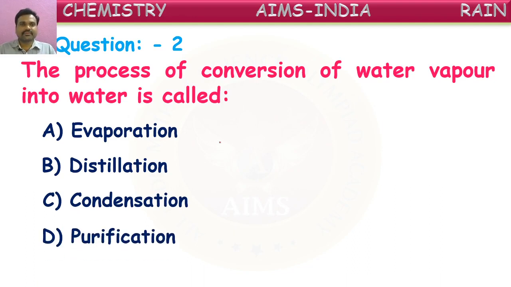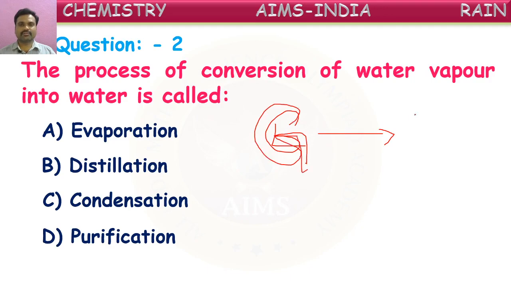Here, the conversion of water vapor into water. So what is water? A liquid. Water vapor is given, and it is asked to convert this into liquid water. So gas to liquid, what to be done? You have to cool.